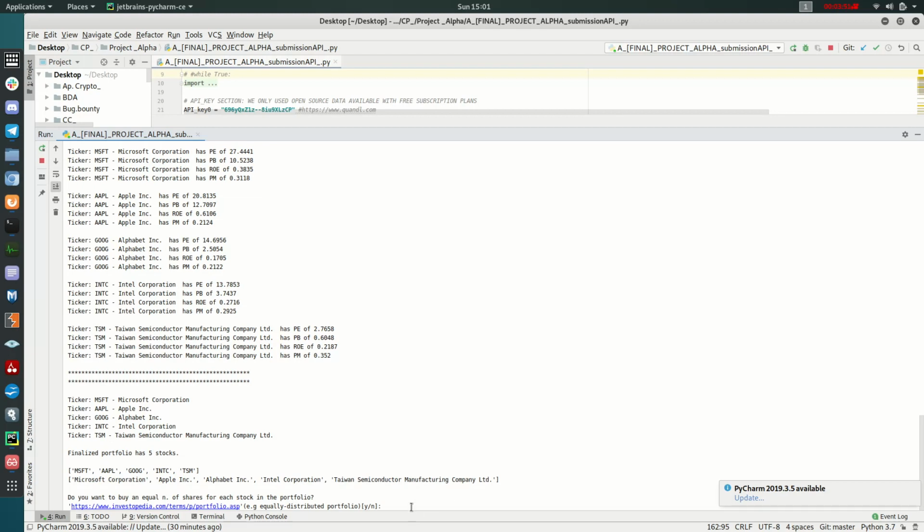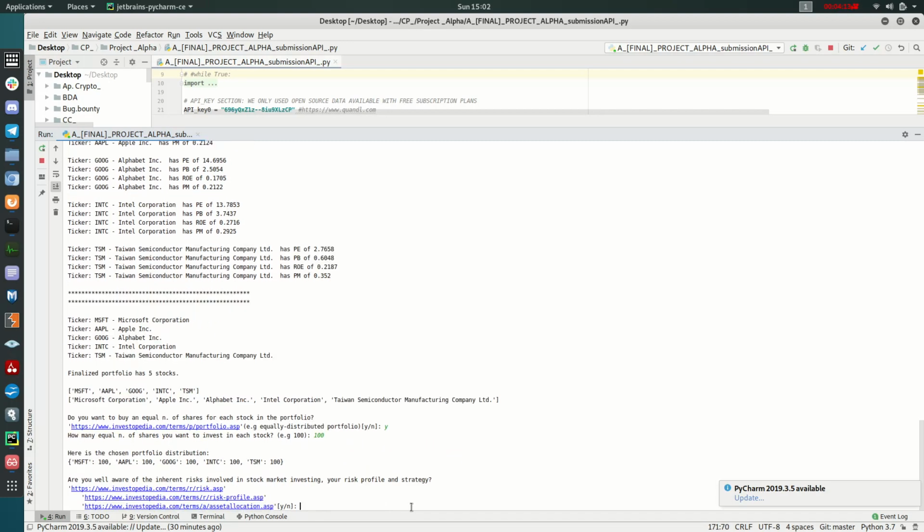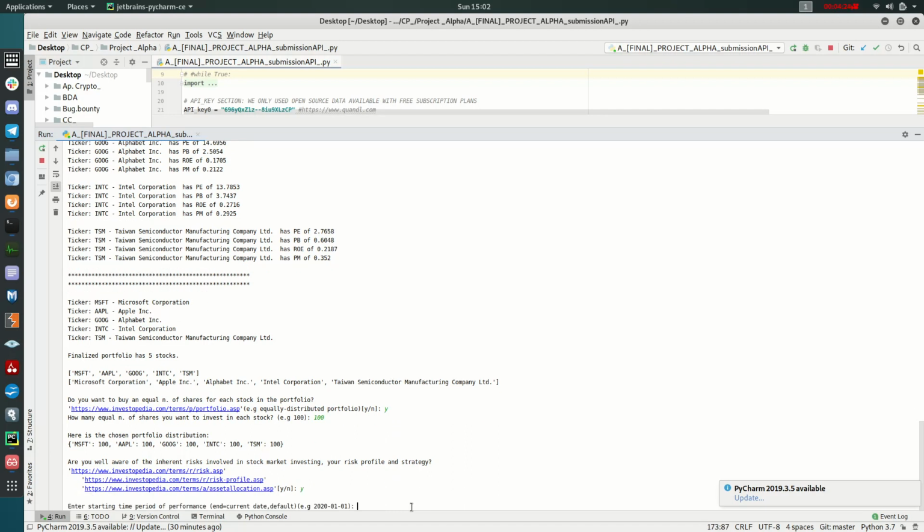Now the second part. The program asks the user if it wants to invest an equal number of shares for each stock in the portfolio. So you can select yes or no. How many shares do you want for each stock? Let's say 100. So here is the disclaimer. Are you aware of the risks involved in market investing? Yes, of course. Then enter the period of performance. We select the beginning of the year.